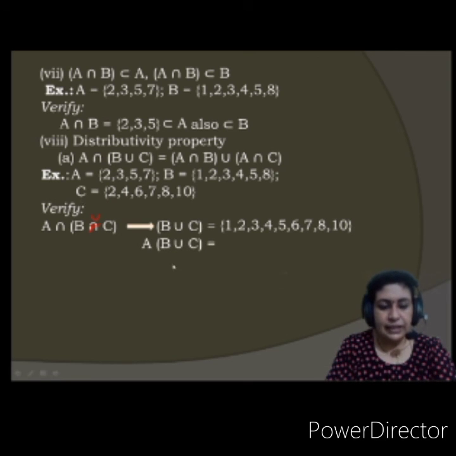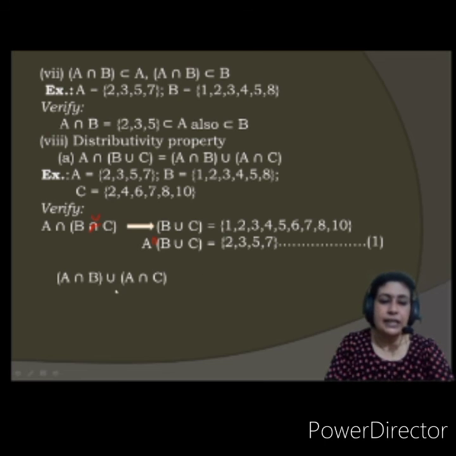Now let us see A intersection with B union C. Intersection means only the common elements between A and this. What are the commons? 2, 3, 5, 7. Fine. Let us mark this as 1. Let us see the next one.